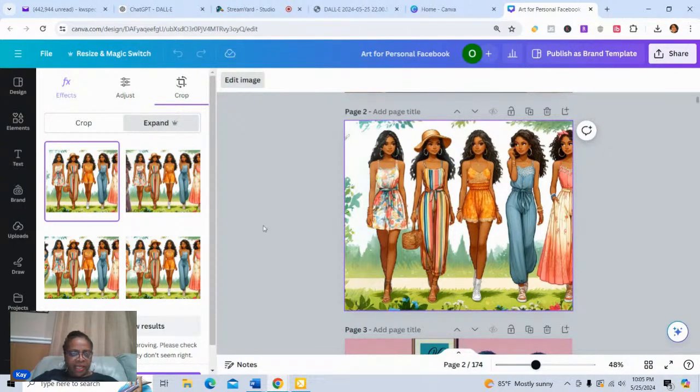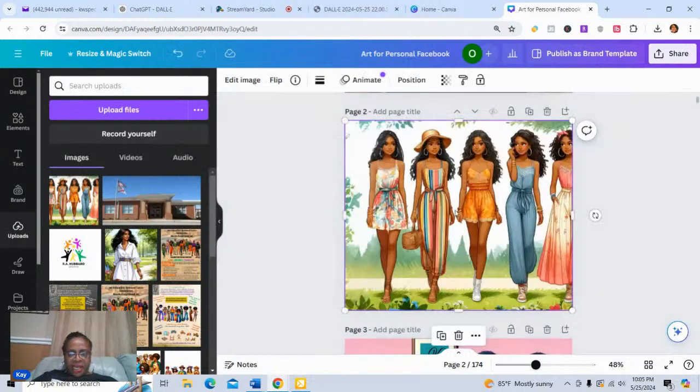So I'm liking that. Now, let's see, what do we want to do with these images? I'm trying to think here. I think I want to, actually, I think I should put this in a separate image.